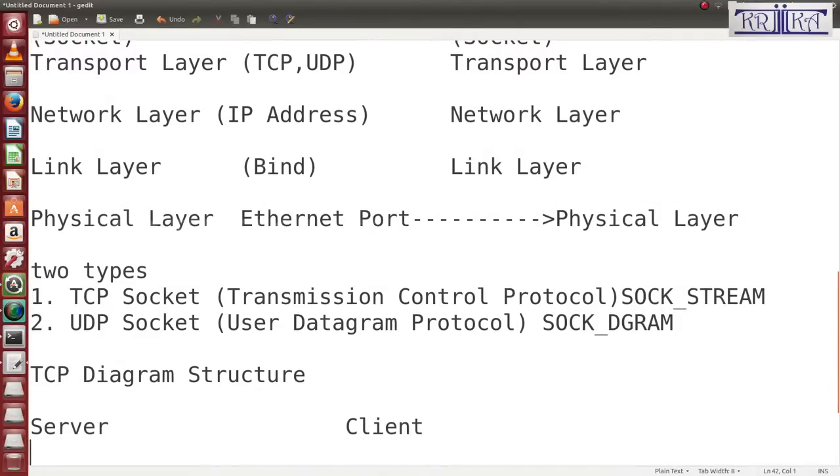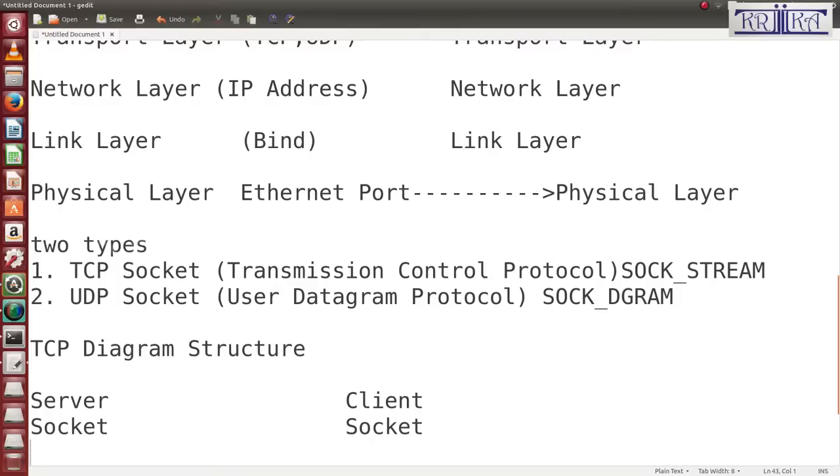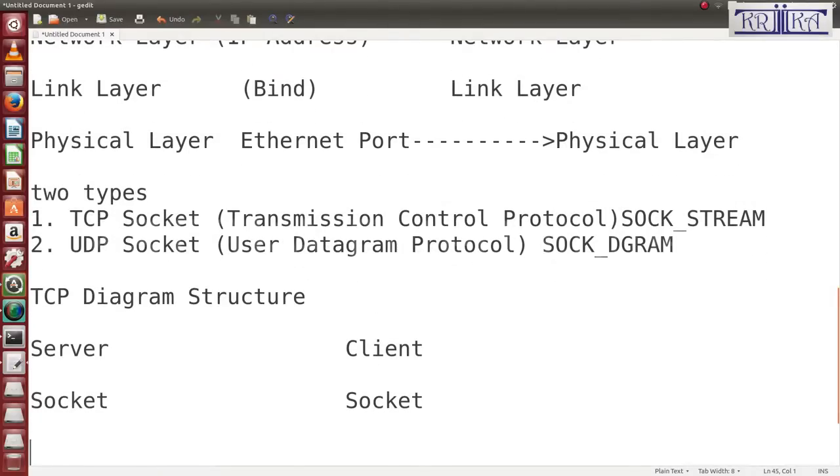The server has one socket function, and the client also has one socket function. On the server side the socket has a bind function, but the client side has no bind function.